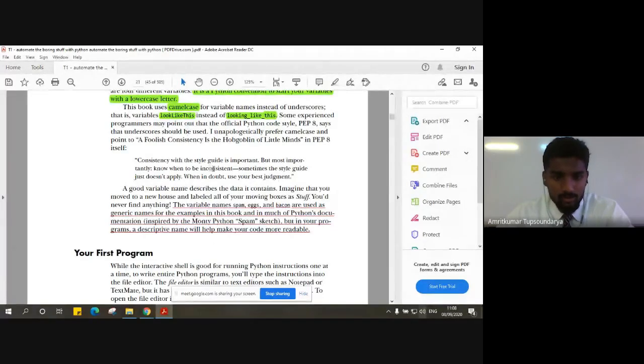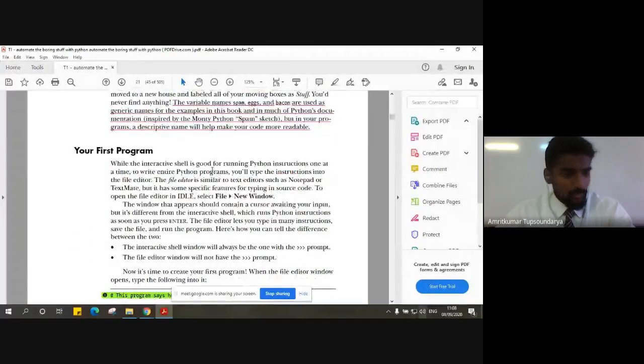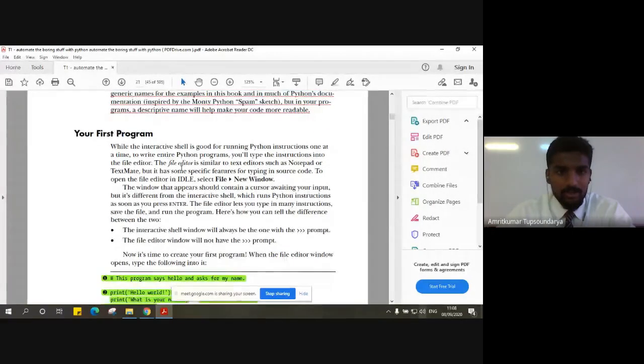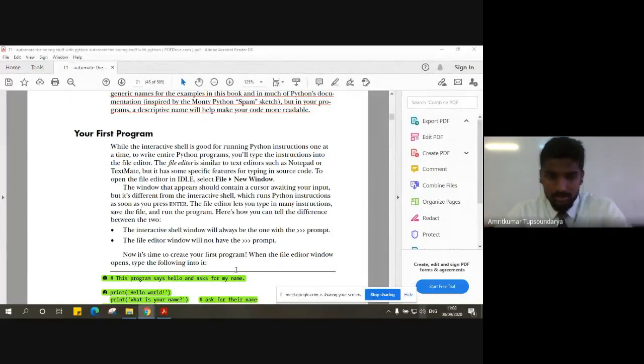So before starting today's lecture, we will be discussing a simple program, and we'll dissect this program line by line, and we will see how the instructions on each line are getting executed, what is the operation behind those instructions or expressions that we are giving to the compiler or our Python IDE, our interactive shell.